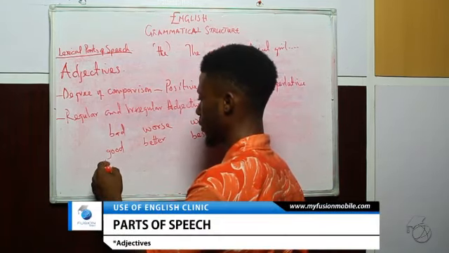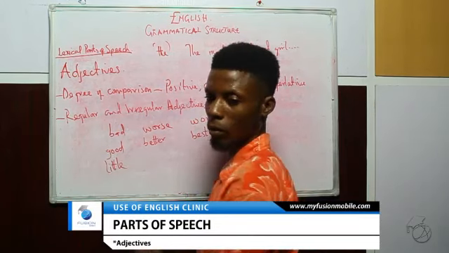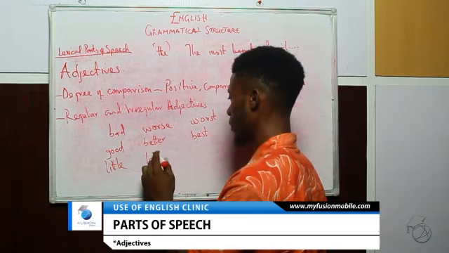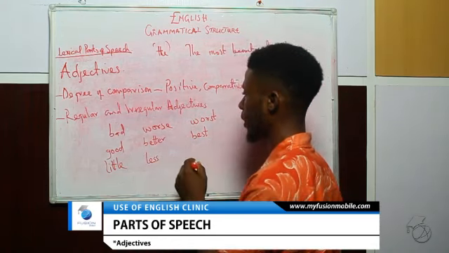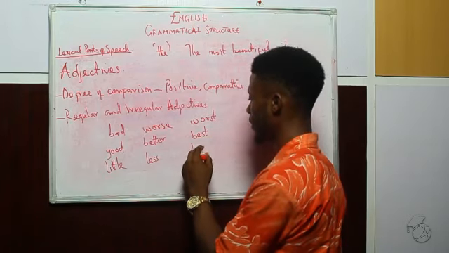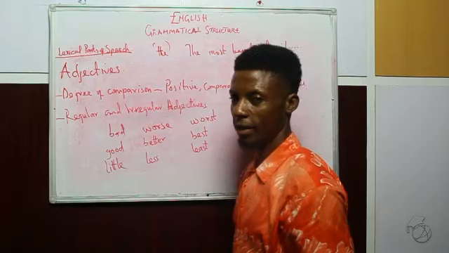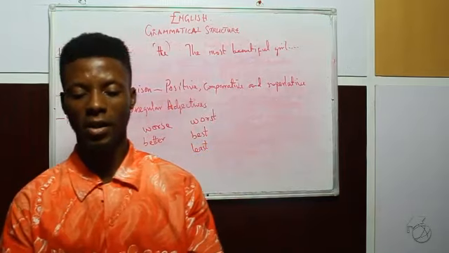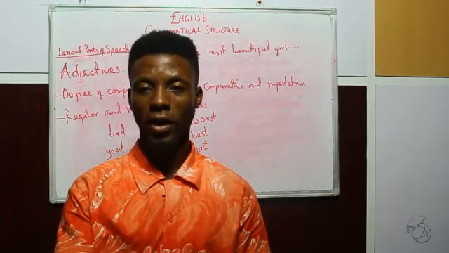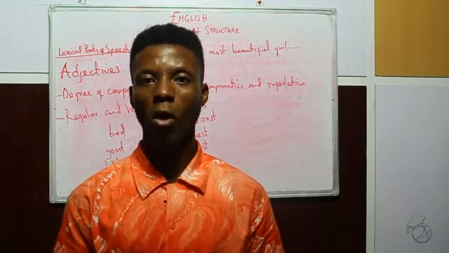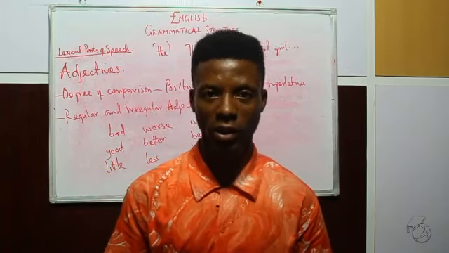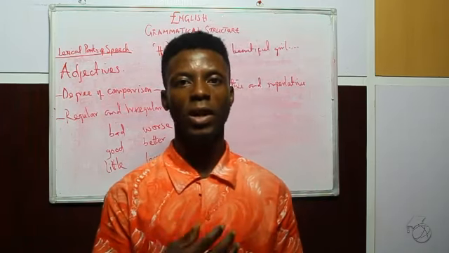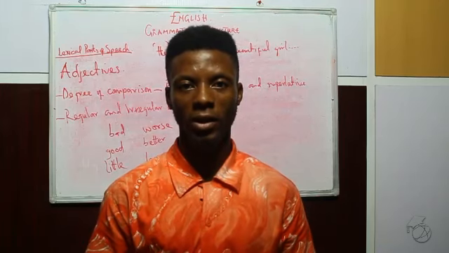Another example is little. We have less in the comparative degree, and in the superlative degree we have least, etc. We just have to go back home, read our text, and practice more. Make use of our dictionaries in order to learn more of these words, their comparative degrees and their superlative degrees, as well as how to use them appropriately in sentences.